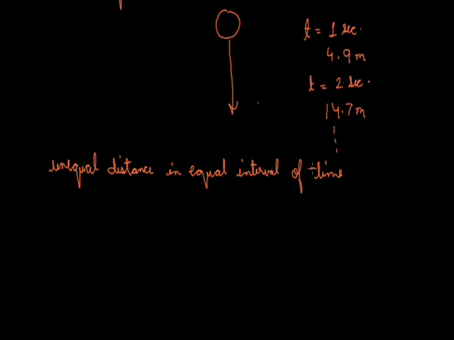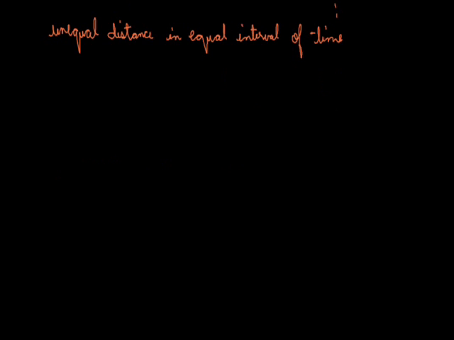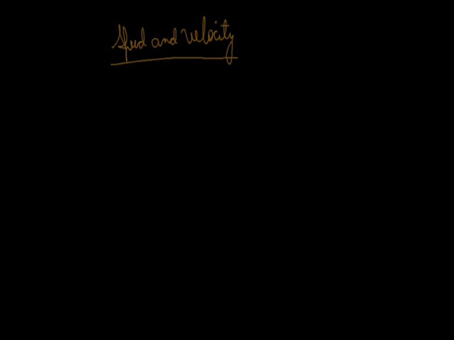Now we will discuss our next topic, that is speed and velocity. We have come across the word speed many times. So we know that speed is distance per unit time. So distance travelled by any body in a unit time is known as the speed.